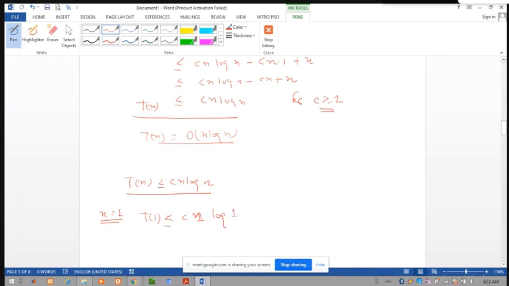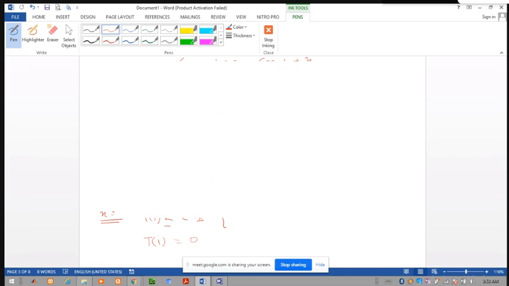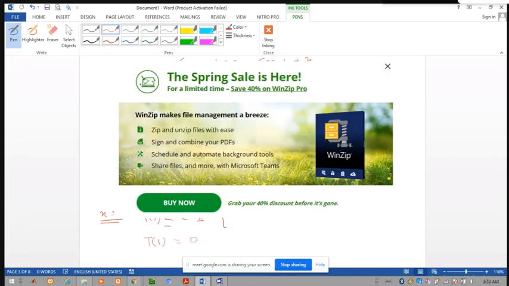So log of 1 in any base is equal to 0. So this means T of 1 is equal to 0, which is not true. So generally, the base case of our induction fails to hold.